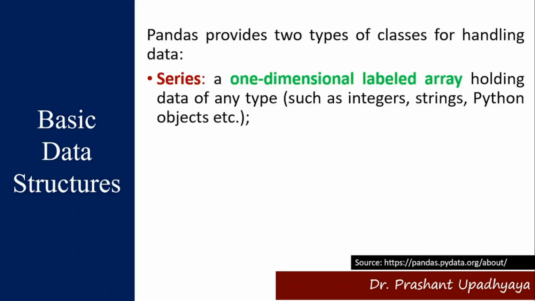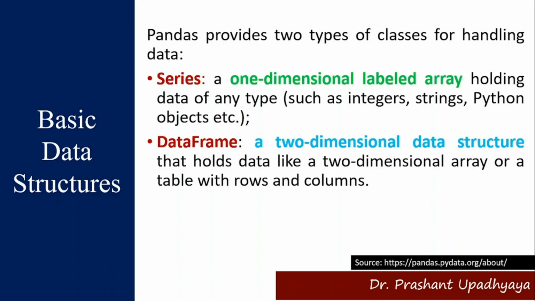One is known as the Series. A Series is a one-dimensional labeled array that holds data of any type, whether it is an integer, string, or Python object. And second is the DataFrame. A DataFrame is a two-dimensional data structure that holds data like a two-dimensional array. That means we are talking about a tabular structure, with rows and columns.